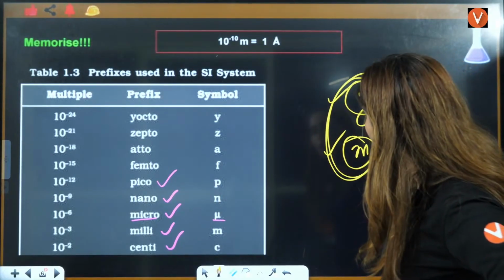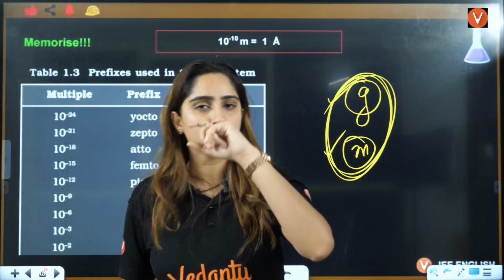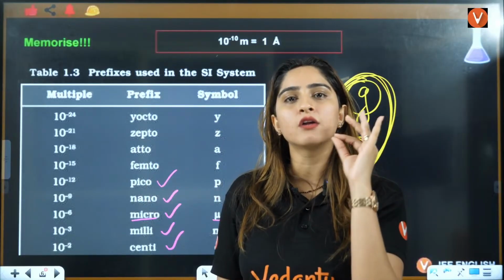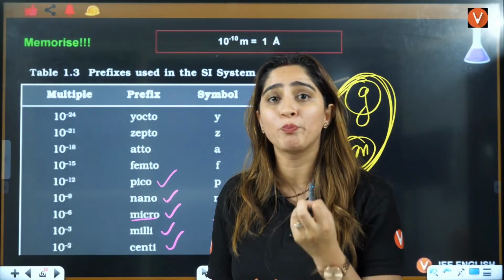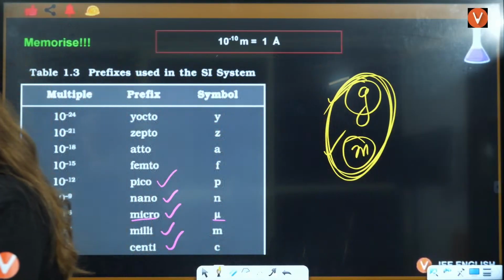This gram or meter is your base quantity. Whenever two-unit conversions are given to you, you will always convert to your base quantity. Your base quantities are grams, meter. These are your base quantities, right?